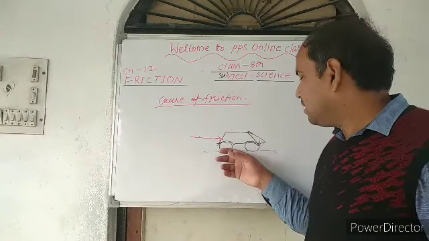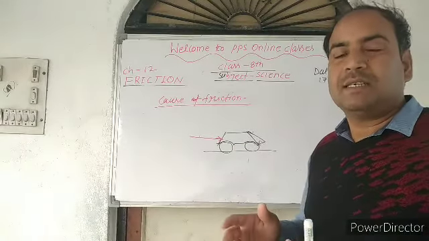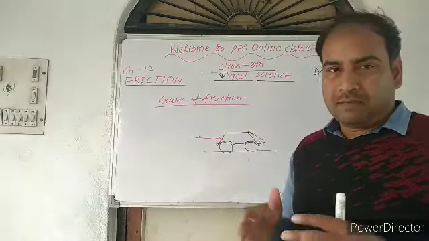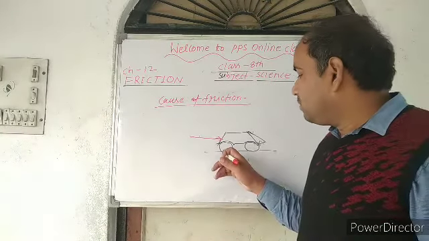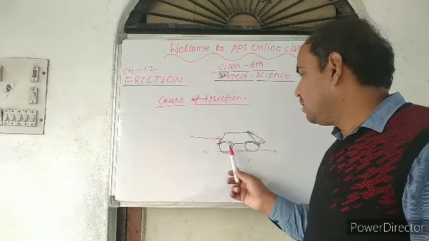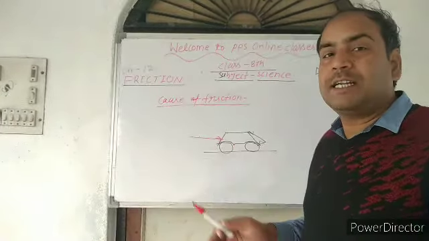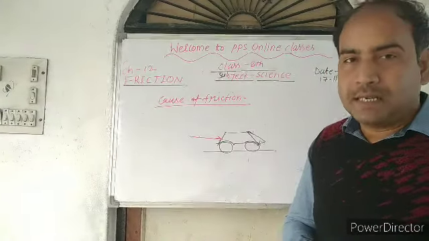So due to that there is a frictional force, and all of you know the nature of the force, that it always opposes the motion. That is why we have to overcome the frictional force. So we have to apply a greater amount of force, greater magnitude of force. It means the strength of the force must be greater.